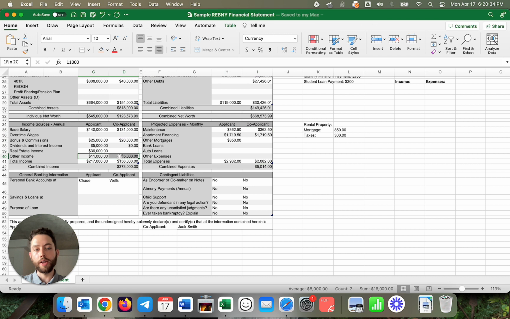And then for other income, this is where red flags start to appear. We really need to understand what this is, because a lot of the times a purchaser may put something in here that's really not going to actually count when it comes to the board application.